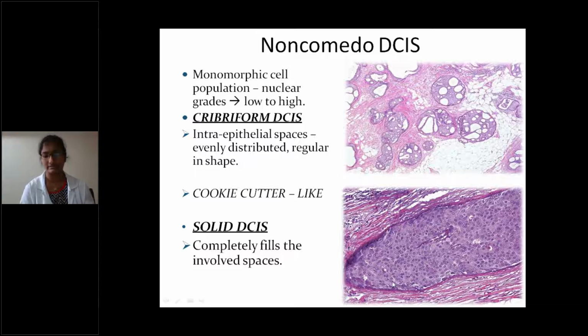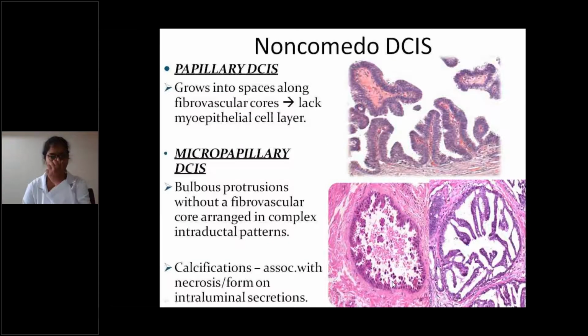It completely fills the spaces. And papillary means papillary fronds, growing into spaces along fibrovascular pores. This is a papilla with a central fibrovascular pore and lacks a myoepithelial cell layer. In papillary DCIS, they lack the myoepithelial cell layer. Micropapillary DCIS shows micropapillary patterns and bulbous protrusions without a fibrovascular pore.